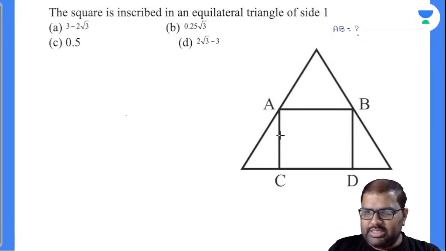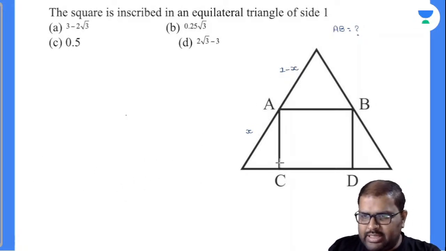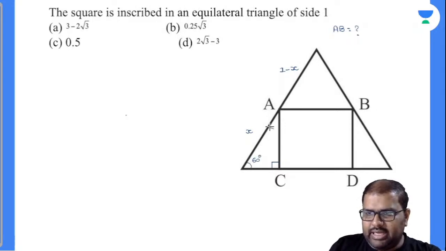So what I will do is I will take down this value as x. Now what will be this value? This value will be 1 minus x because the total value is 1. Now closely observe there. This is a square, it seems. So the angle formed here will be 90 degrees. And everybody knows this is an equilateral triangle. This will be 60 degrees, and this will be 30 degrees. So this is a special triangle.